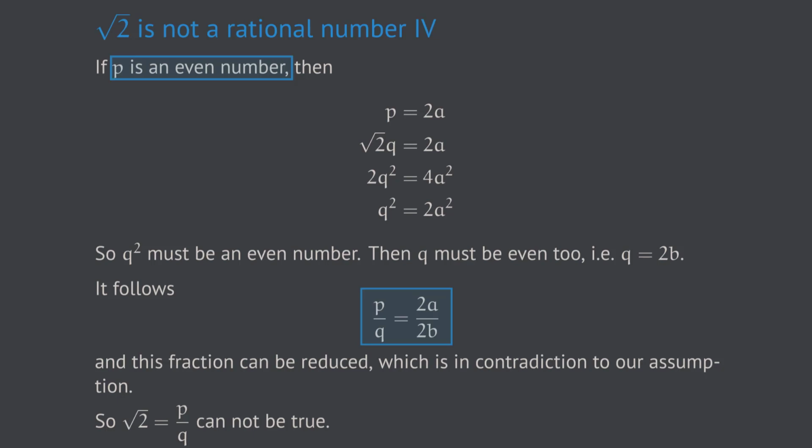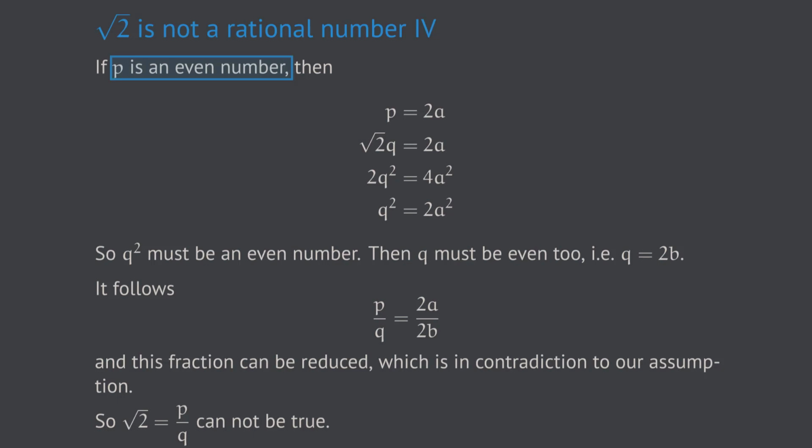Now, as this equation has been derived by a series of logical steps from our original assumption, and as this equation is in turn a contradiction to our original assumption, we must conclude that our original assumption is not true. In other words, it is not true that the square root of 2 can be written as a fraction of p over q. Now we have reached the end of our proof. We have shown that the square root of 2 is no rational number.